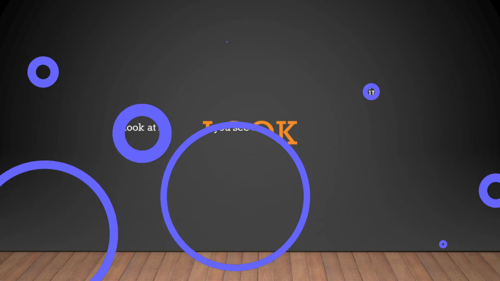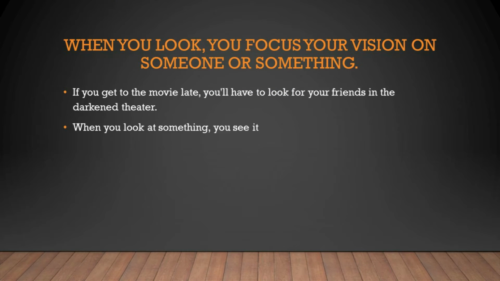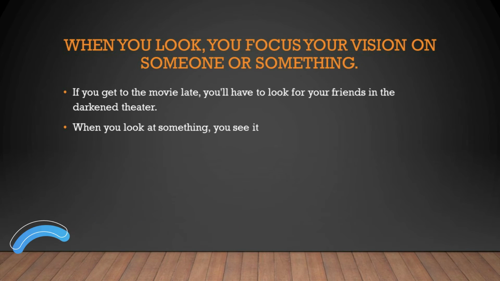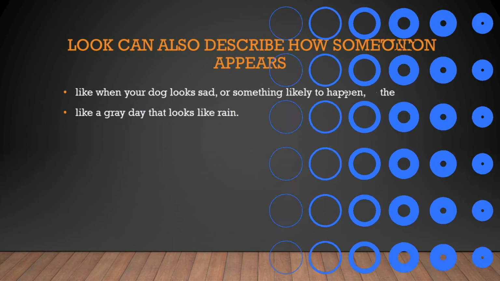Look how we can use this word in different contexts. The first example we have is when you look, you focus your vision on someone or something. For example, if you get to the movie late, you'll have to look for your friends in the dark theater. Or when you look at something, you see it. This is the main meaning of this word.